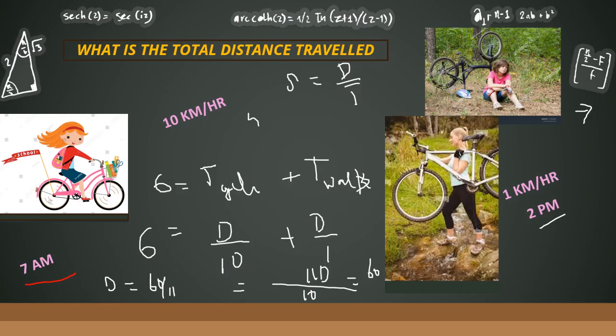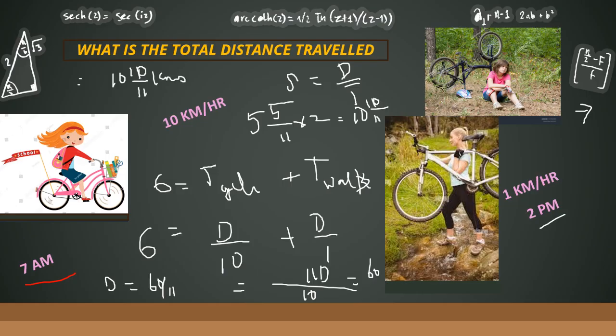So 5 by 11 into 2 is going to be my answer, or I can take 120 by 11, which is again 5 by 2 to 11 always gives you 10 by 11, and this is the total distance that I had traveled. So my total distance is going to be 10 by 11 kilometers.